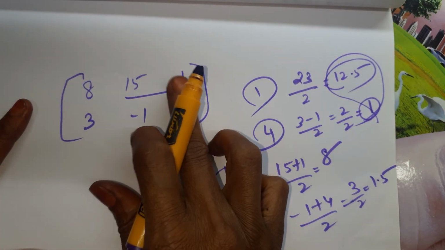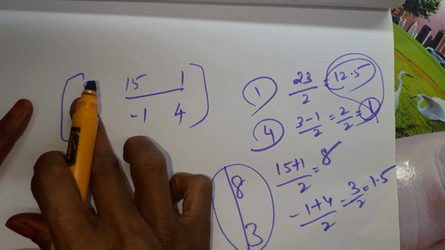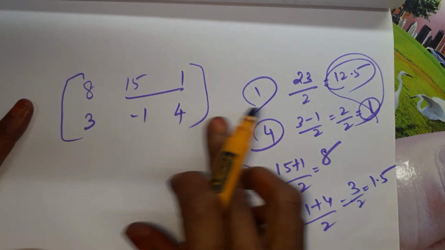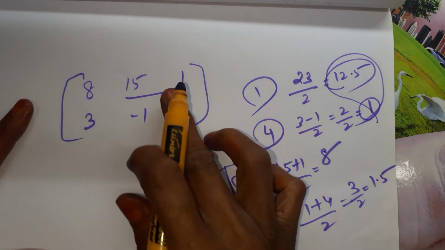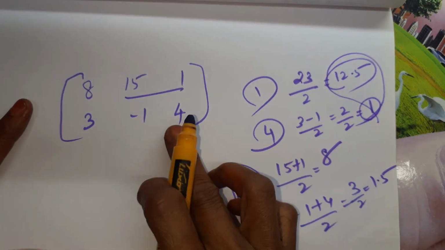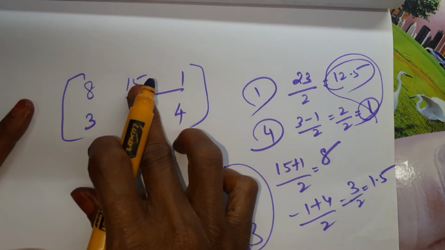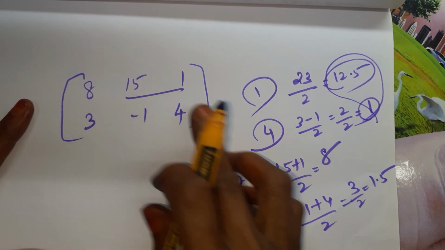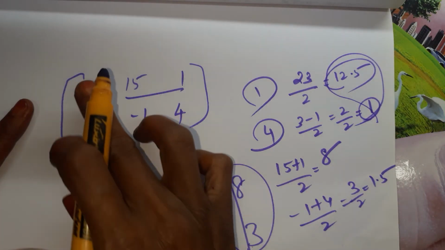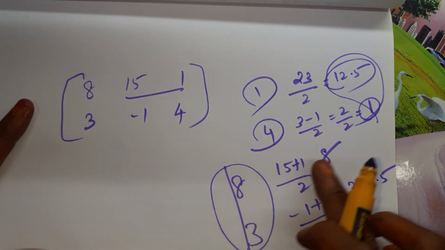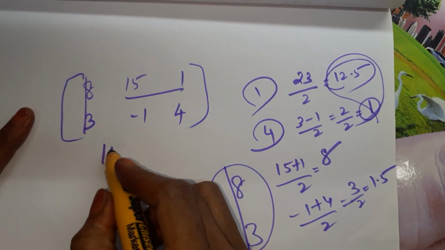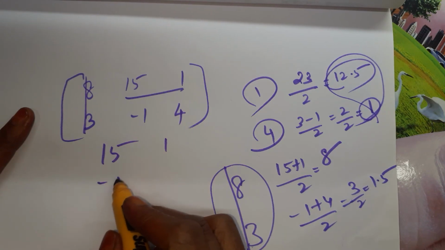We started with 8 plus 15, 23 by 2, 12.5, and 3 minus 1 by 2, 1, and compared with the other one, 1, 4. 12.5 is greater but 1 is lesser, so we are not able to combine these two. So I took these two: 15 plus 1 is 16, 16 by 2 is 8; minus 1 plus 4 is 3, 3 by 2 is 1.5. Comparing with 8, 3, 8 equals 8 but 3 is greater, so we can delete this one. The balance we got is 15, 1, minus 1, 4.